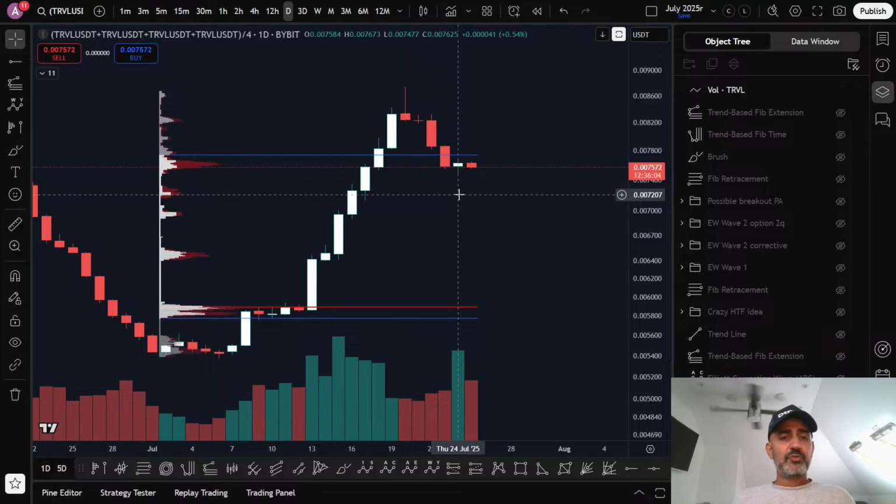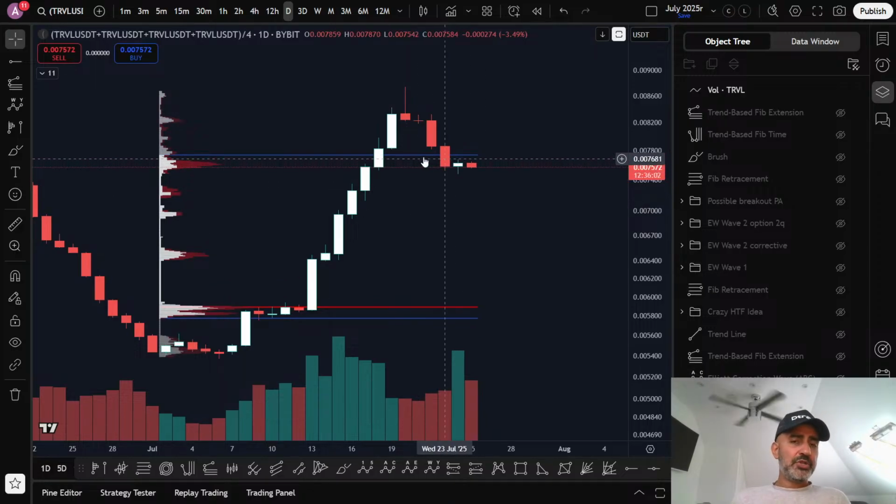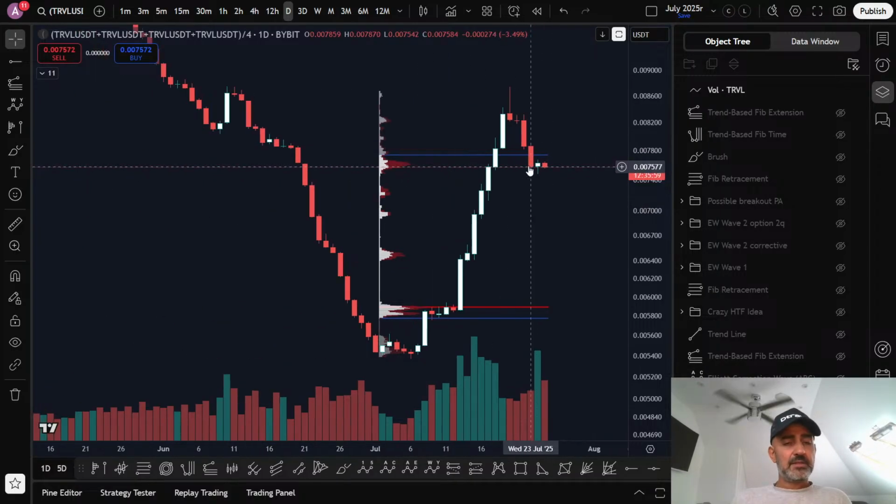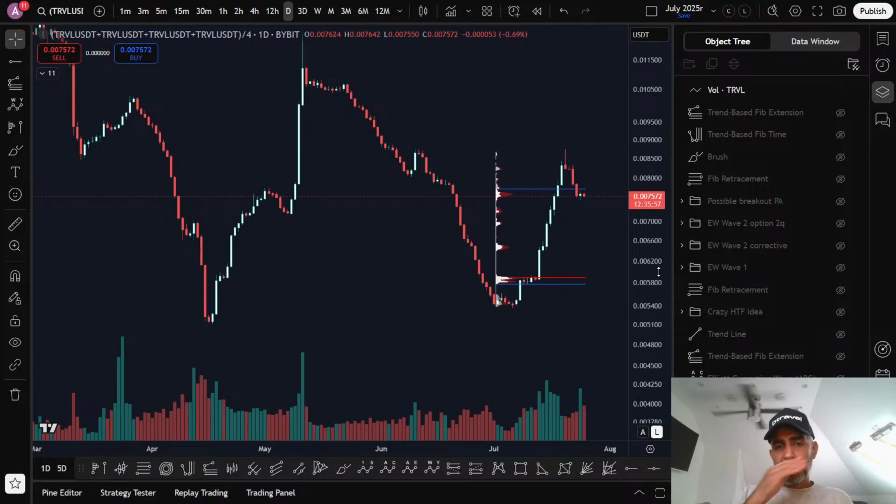It's tricky. It's really tricky. Ideally what we want to do is put in some volume here and go sideways, and not go lower, ideally.